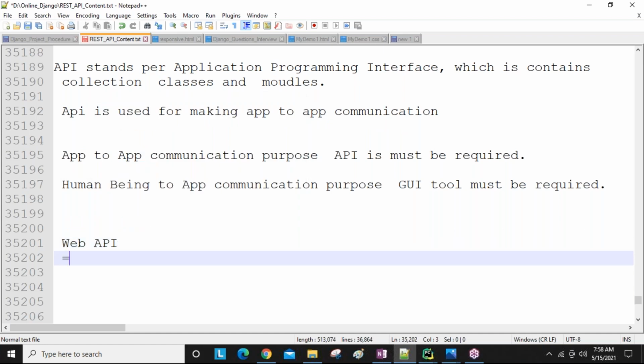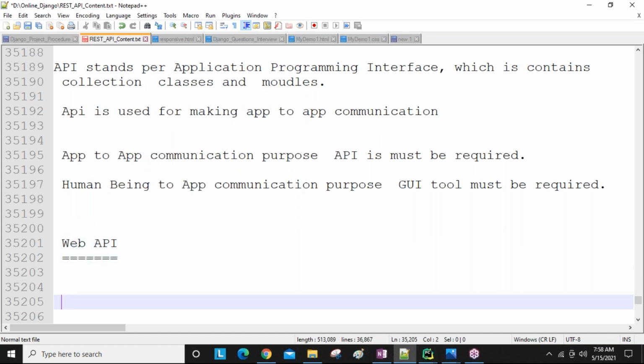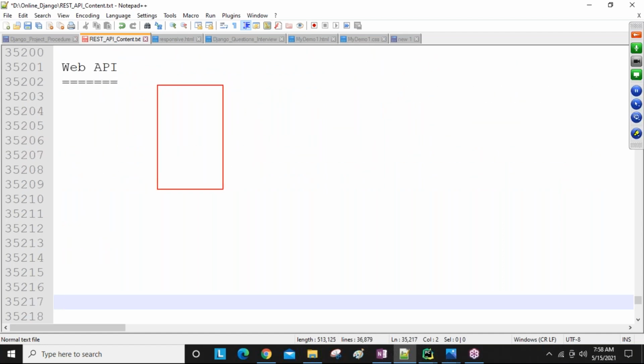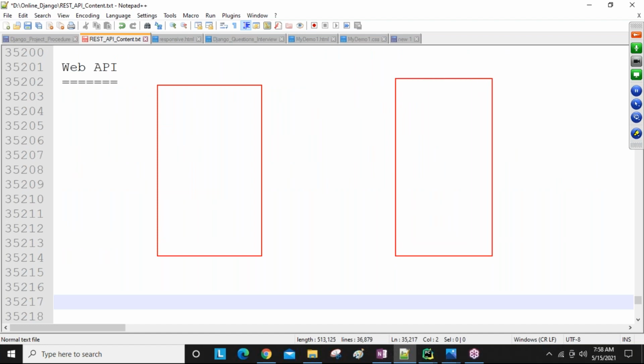So guys, here we have different kinds of applications. Some applications act like web applications, some act like normal applications only. So this is a web application, and this is a normal application only. Okay. So guys, generally nowadays so many people are using smart mobiles. Am I right? All people are using smart mobiles.